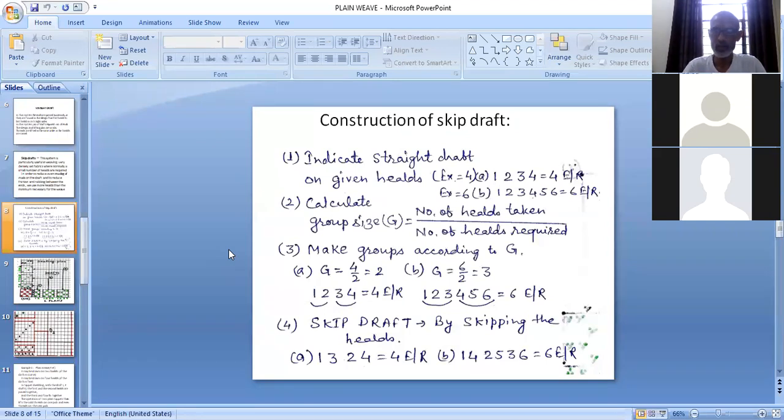But before that, construction part I am repeating, that is very easy. Whenever you have to construct skip draft, first indicate the straight draft in the required hill frames. So here we are taking 2 examples to understand the method of construction of skip draft. Example number 1 is having 4 hill frames. Example number 2 is having 6 hill frames, which is indicated by A and B. So when we have 4 hill frames, straight draft will be 1, 2, 3, 4. And when we have 6 hill frames, the straight drafting will be 1, 2, 3, 4, 5, 6.